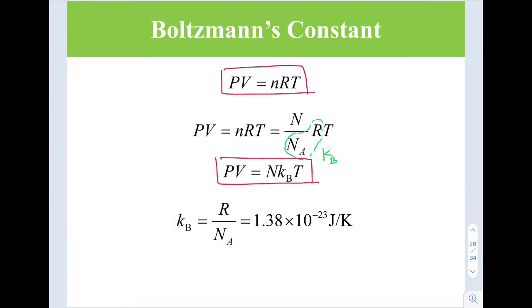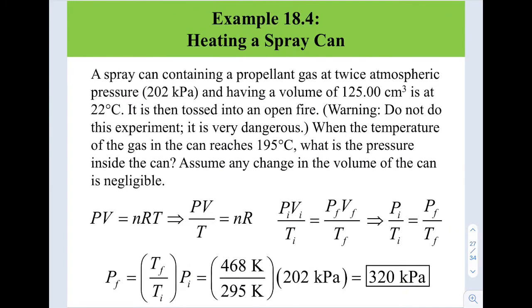So P, V, and T are known as thermodynamics variables. Okay, so example 18.4, heating a spray can. A spray can containing a propellant gas at twice atmospheric pressure, which is 202 kilopascal.